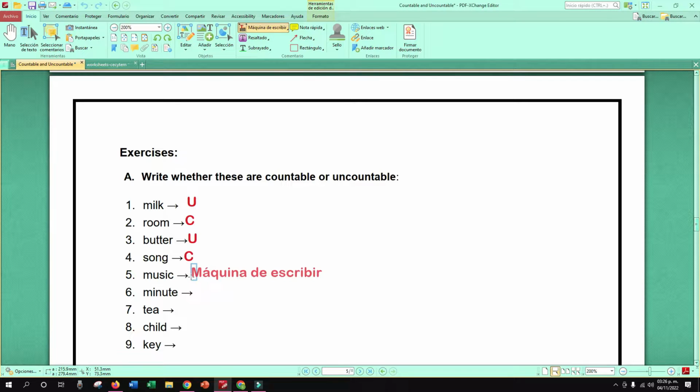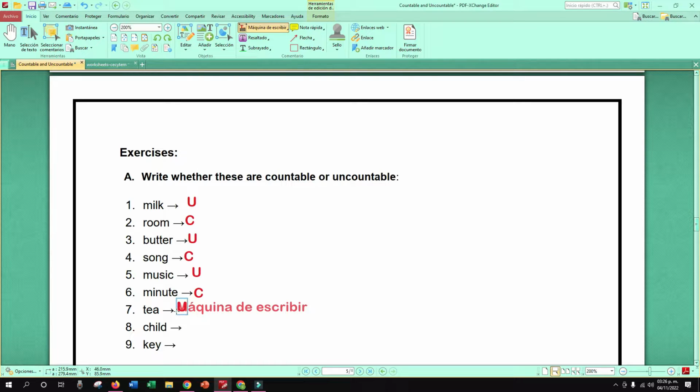Uncountable. Yes, that is uncountable. That is music in general, right? Minute. Can you count minute? Can you say 1 minute, 2 minutes? Countable or uncountable? Countable. Perfect.